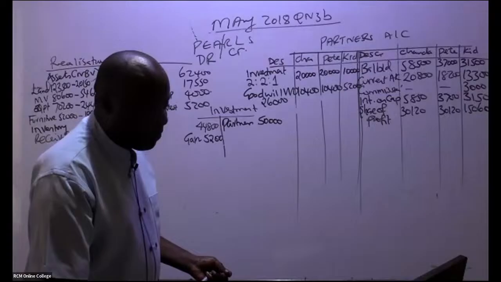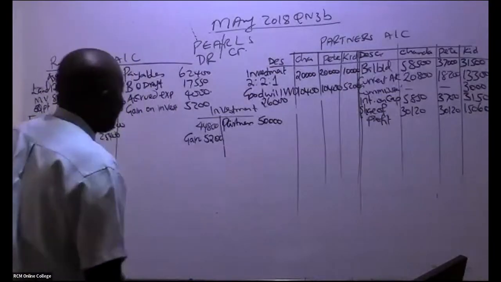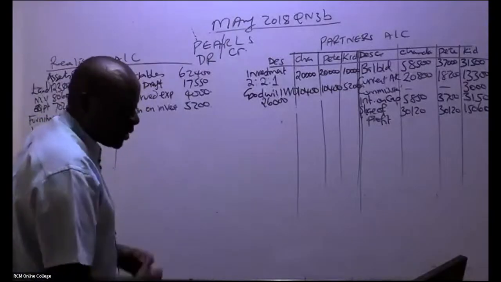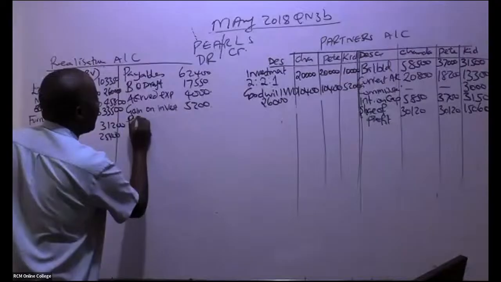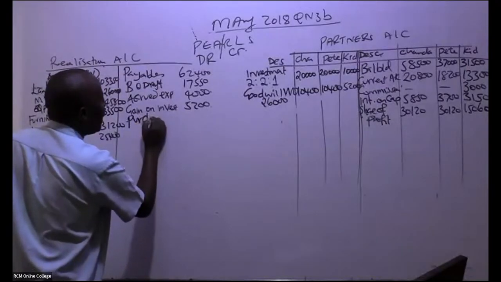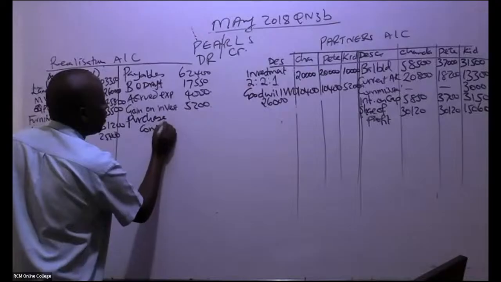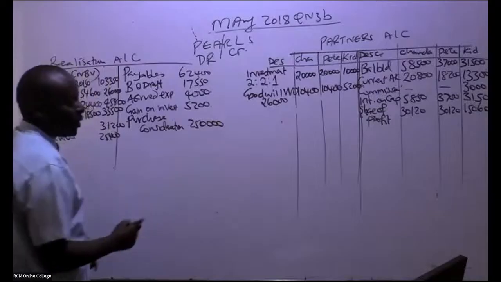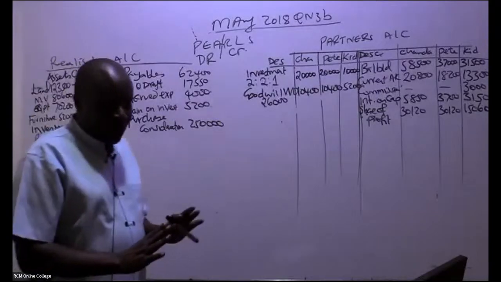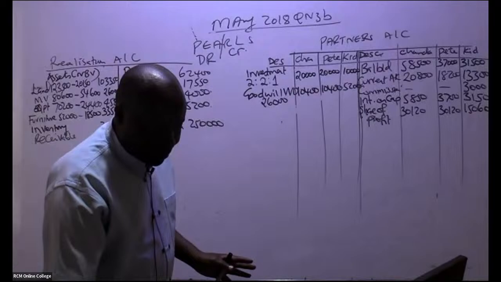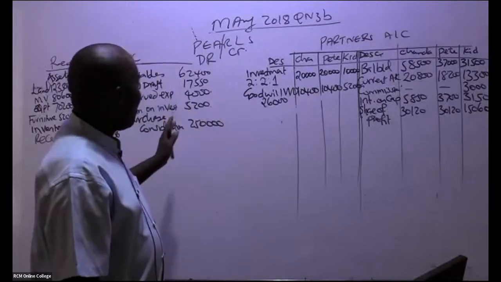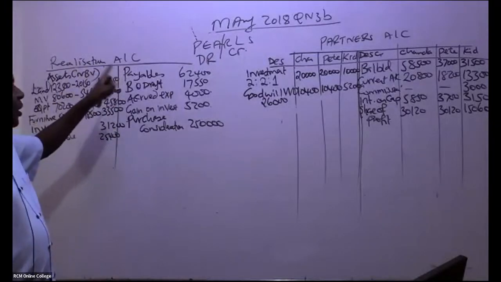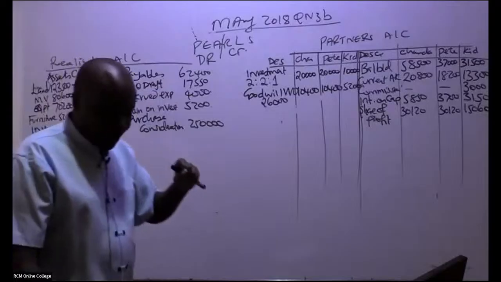So we have here purchase consideration, which will always be credited here. Anytime you're told purchase consideration, you credit. In thousands, we have here 250,000 like that. That's how you book it. If I were you, I would write somewhere that purchase consideration shall always be credited to the realization account.